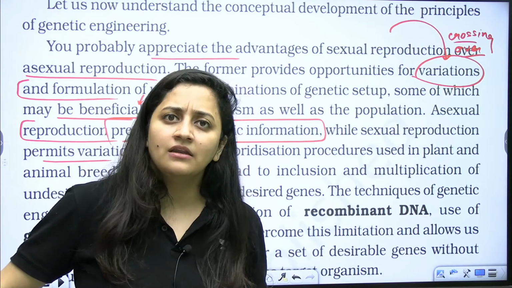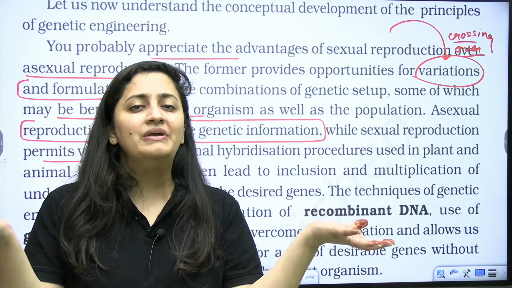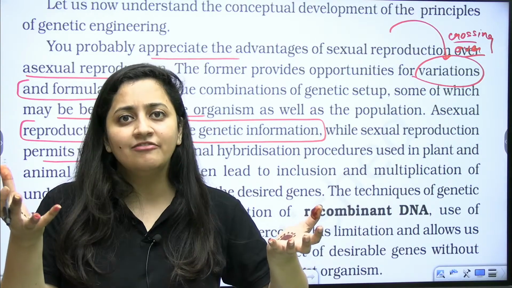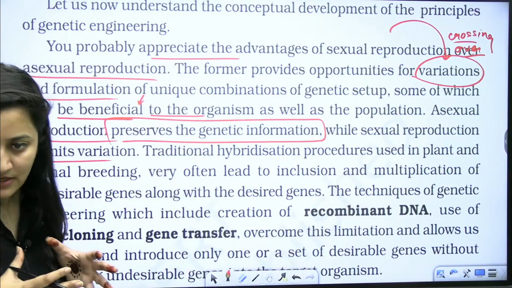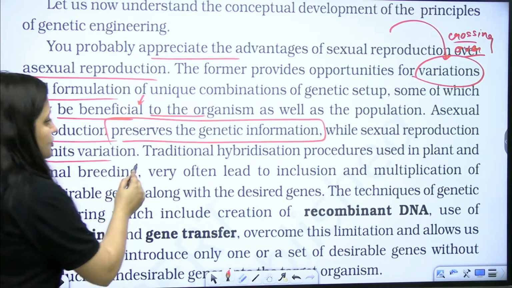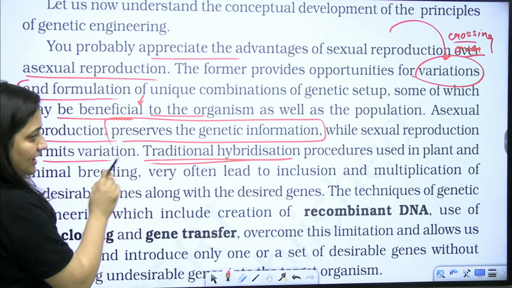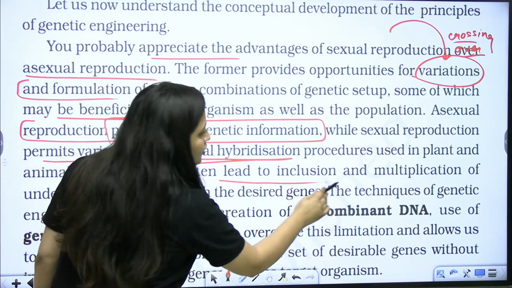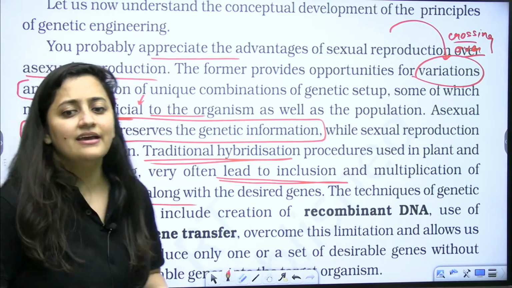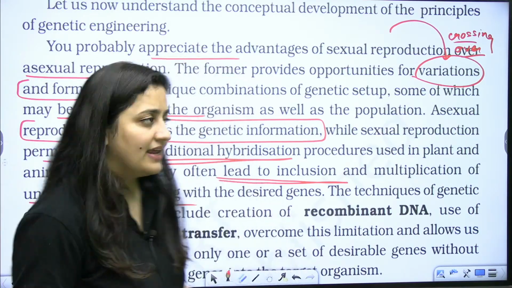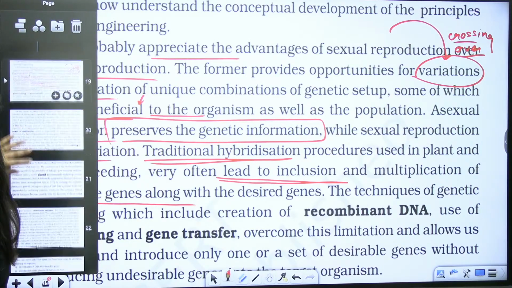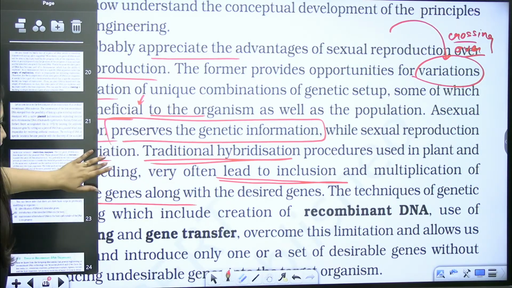And when it comes to animals, again the same way, two superior parents, a superior male and female, will be hybridized. Their gametes will be fused. Clear? So the traditional hybridization way can often lead to inclusion and multiplication of the undesired gene. Basically, what are they trying to explain in this paragraph? I already told you about the discoveries, I already told you about the foundation, isn't it?